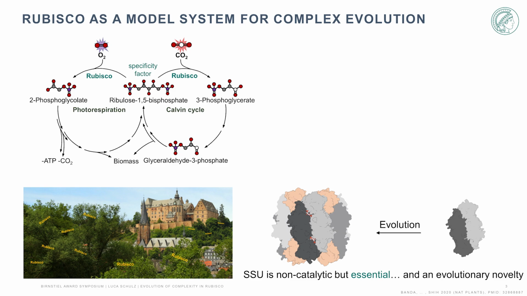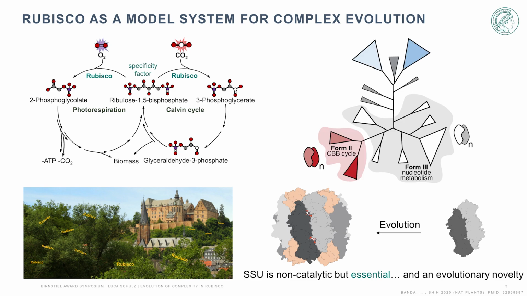If you look at a phylogeny here in a schematic form, you will find many, many organisms, all bacterial or archaeal, that encode Rubiscos that don't have a small subunit gene at all. When you purify their Rubiscos, they form mostly dimers of large subunit, but they can also form larger oligomeric structures of just large subunits of Rubisco. And then there's one single evolutionary interval, after which all the descendants of that interval form this L8S8 assembly, so these 8 large and 8 small subunits that come together in one complex.